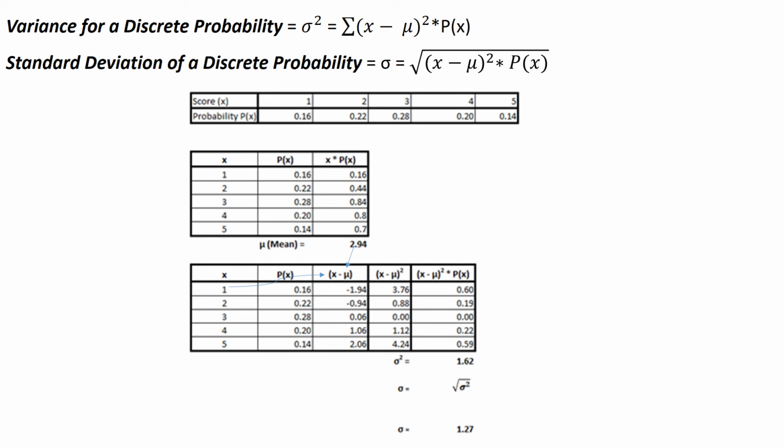I'm going to sum that up. That is 1.62, adding 0.6 and 0.19 and 0 and 0.22 and 0.59. That is small sigma squared, the variance. I take the square root of that to get the standard deviation, and the standard deviation is 1.27. So among all 150 individuals, the variation based on the value of each individual's score is 1.27. It is anywhere from 0 to 5.